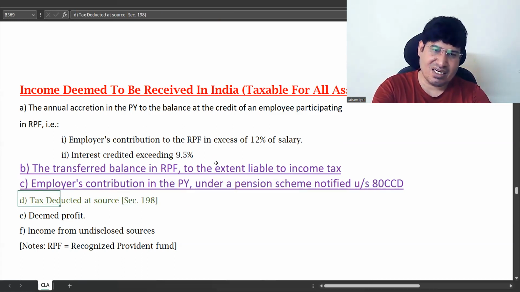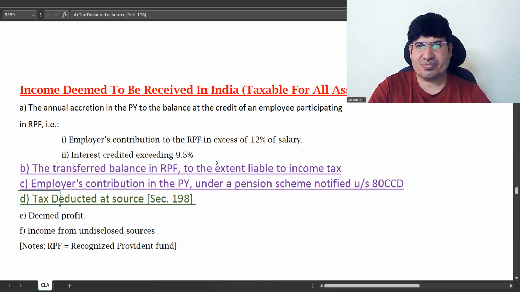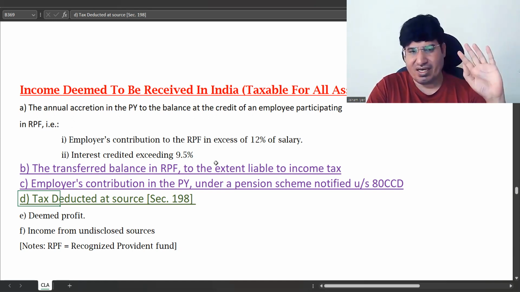TDS, tax deducted at source. You have a separate chapter for TDS, which will be examined in detail. But for now, if tax has been deducted, it is deemed to be received in India.